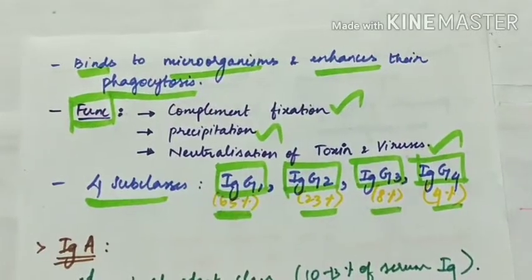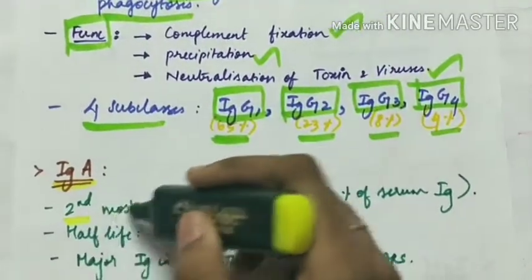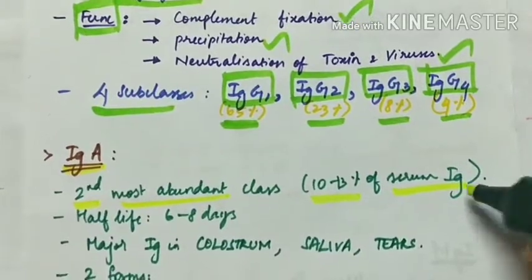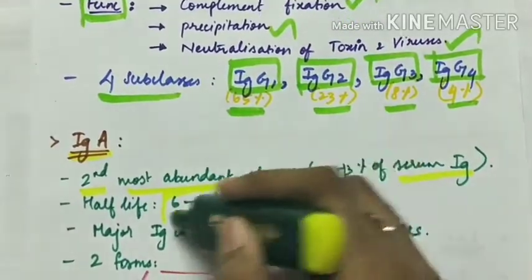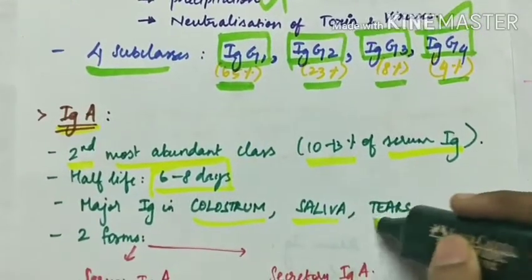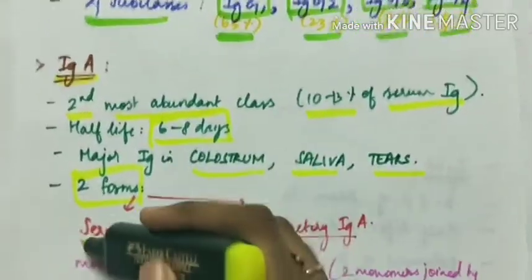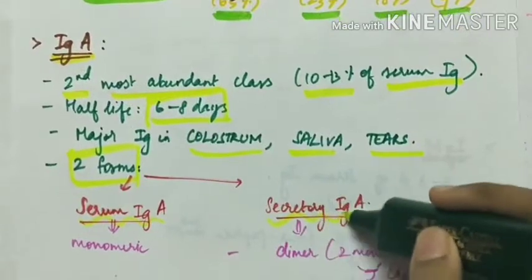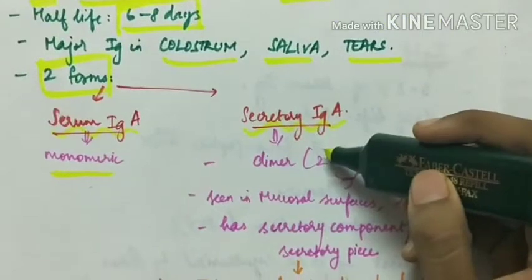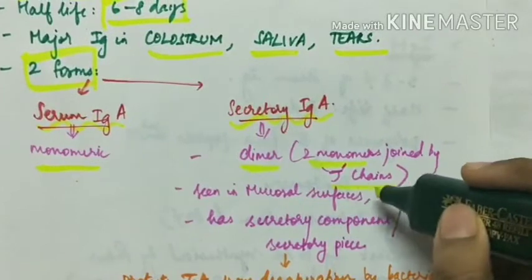The next class of immunoglobulin is IgA. IgA is the second most abundant class, 10 to 13% of serum immunoglobulin. Half-life is 6 to 8 days. It is the major immunoglobulin in colostrum, saliva and tears. There are two forms of immunoglobulin A, serum IgA and secretory IgA. The serum IgA is the monomeric form, whereas the secretory IgA is a dimeric form, and the two monomers are joined by J chains. J for joining chain.